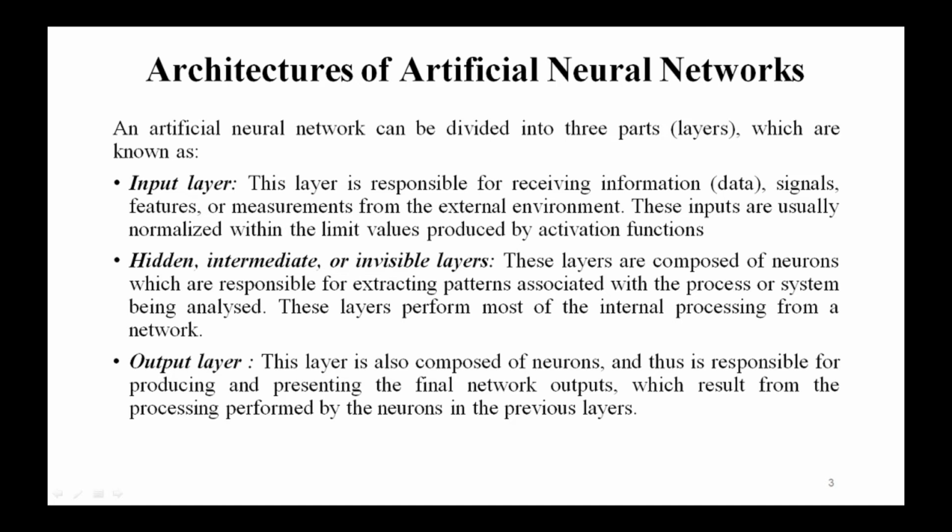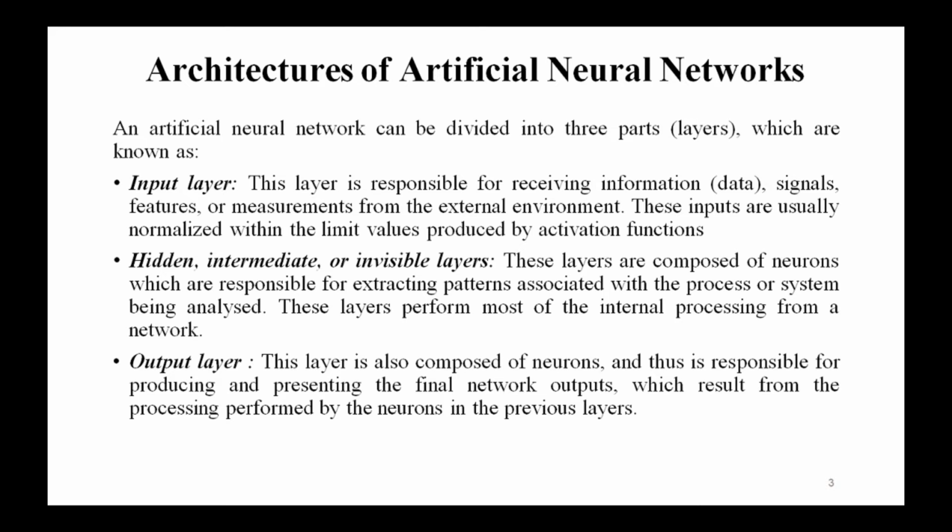In today's class I am going to discuss the architectures of artificial neural networks. An artificial neural network can be divided into three parts, or three layers: the input layer, the hidden layer, which is also known as the intermediate layer or invisible layer, and then the output layer. These are the three parts of an artificial neural network.